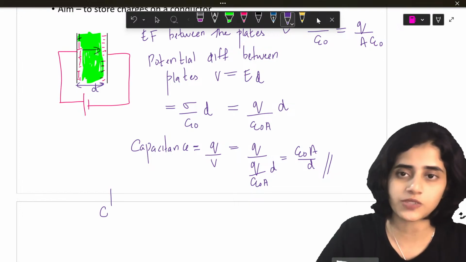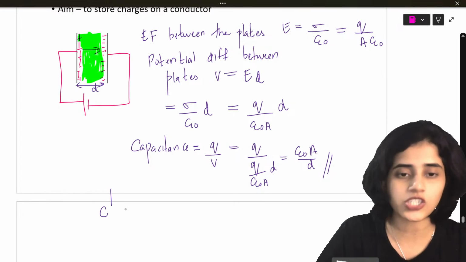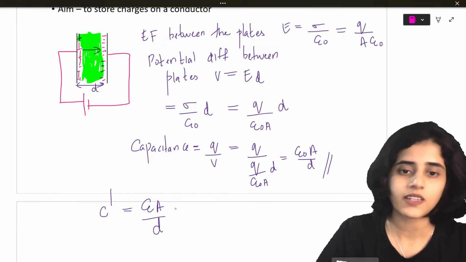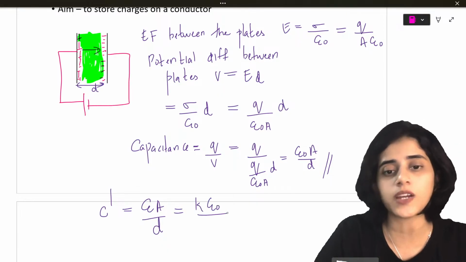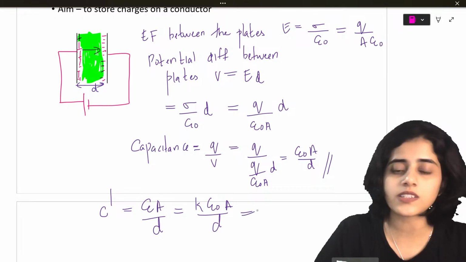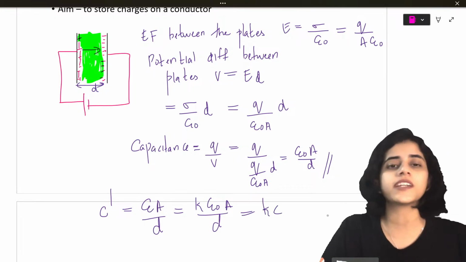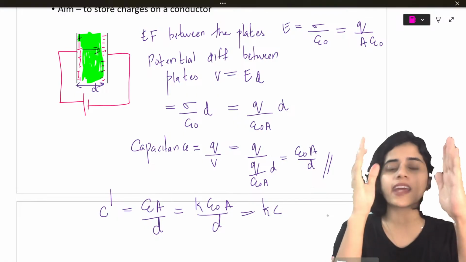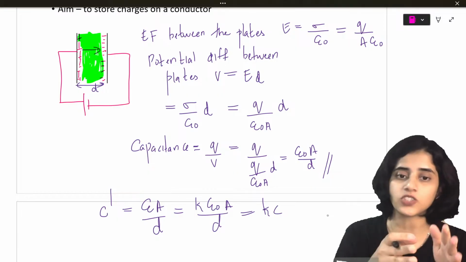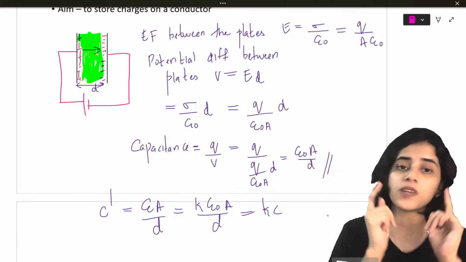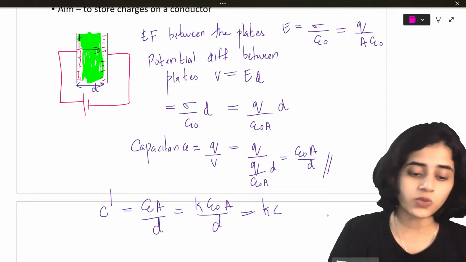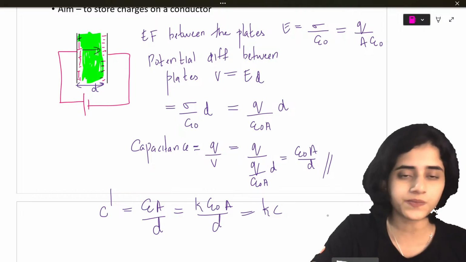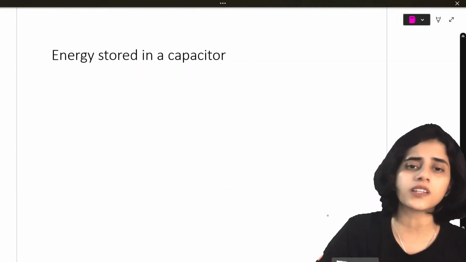Capacitance will be C dash. So when it is C dash, this will basically be epsilon A by D. What is epsilon? K into epsilon naught A by D. So this is basically KC. We already discussed this. So if instead of vacuum or air between the plates of a conductor you have a dielectric, then the capacitance changes. These formulas are very important, students. Even if you are someone who's only preparing for KCET, there are a lot of questions from capacitance.